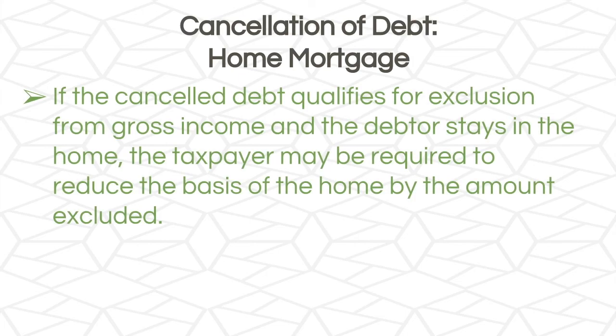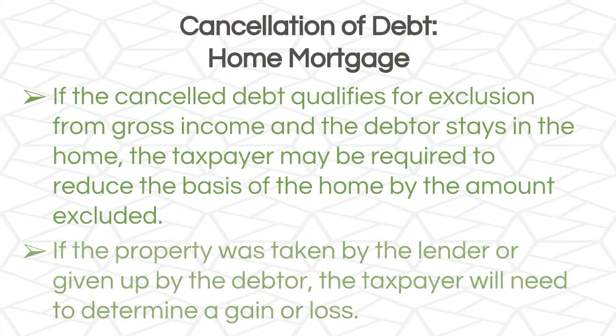If the canceled debt qualifies for exclusion from gross income and the debtor stays in the home, the taxpayer may be required to reduce the basis of the home by the amount excluded. If the property was taken by the lender or given up by the debtor, the taxpayer will need to determine a gain or loss. So these are our main two scenarios for home mortgage canceled debt.